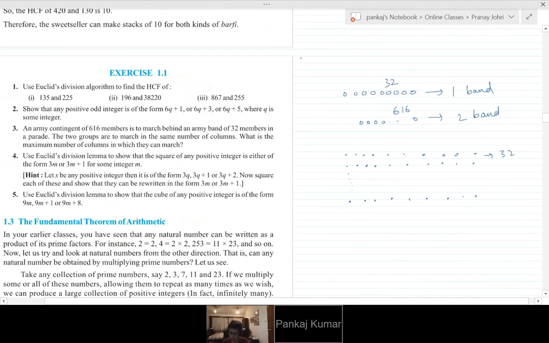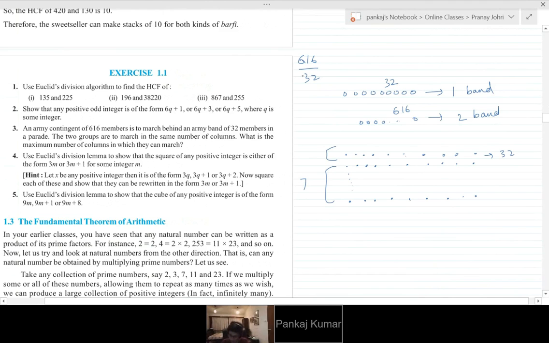We'll do a simple division. If 616 is divisible by 32, then we can say okay, this was done. We had a first row of 32 members, and suppose if it is divisible, we can make, say, 7 rows following them. But is it divisible? That's the first issue we have at hand.